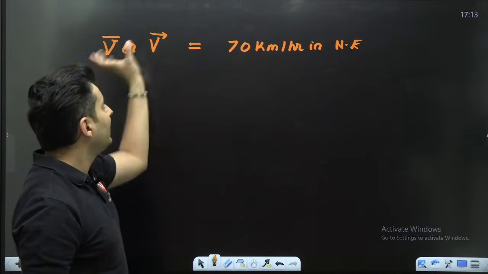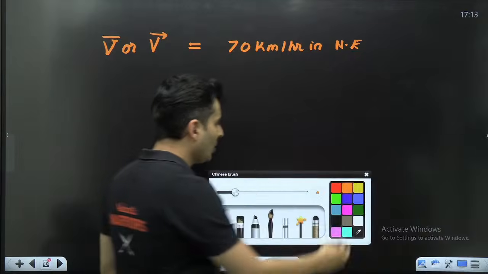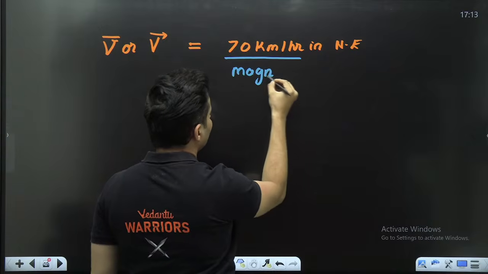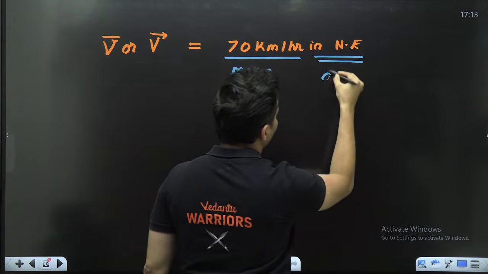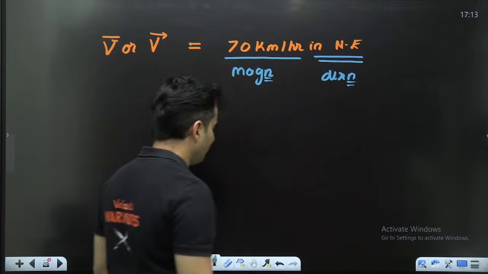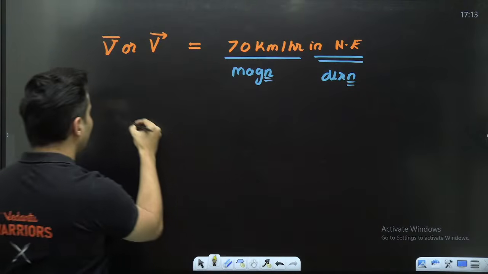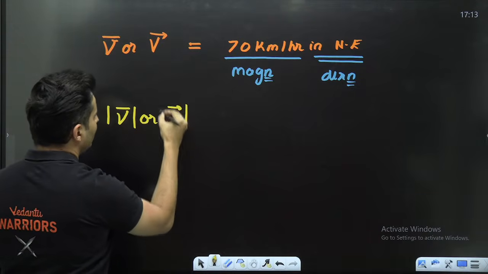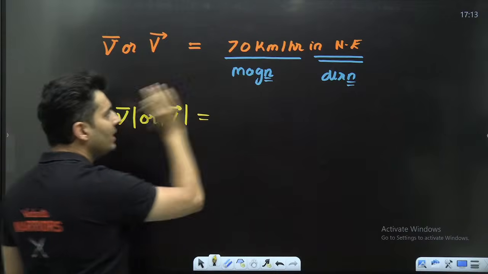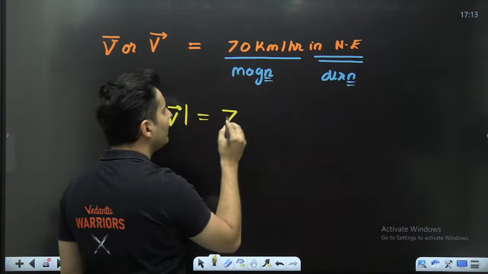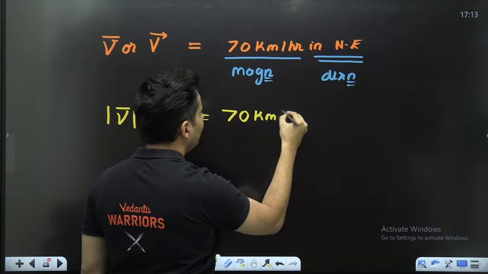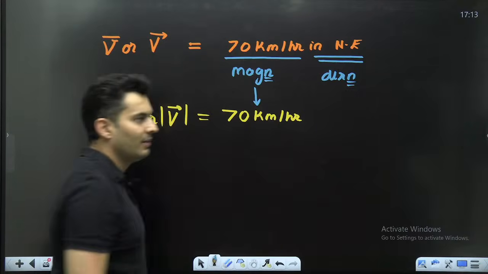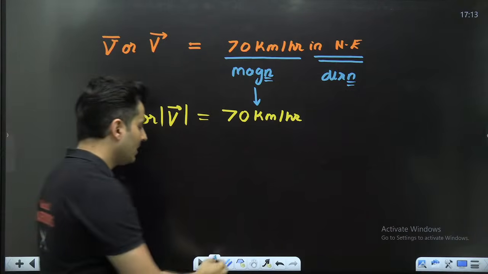Because I have put a bar, it is a vector. You can see over here, this is nothing but the magnitude information, and this part is nothing but the directional information, both. But if I put V bar modulus, I am interested only in the magnitude part. I need not give the direction, so I will just write 70 kilometers per hour. Only magnitude information is given to me.